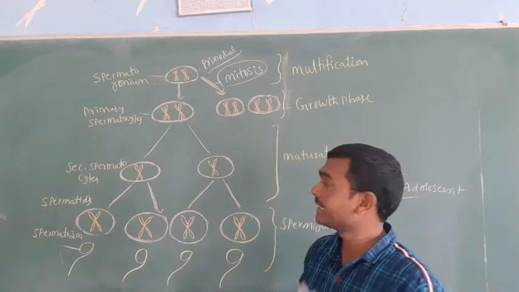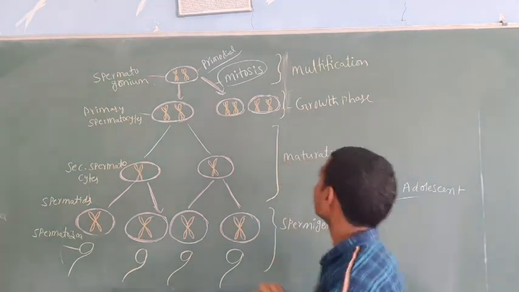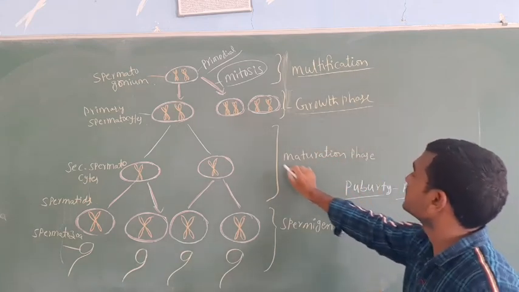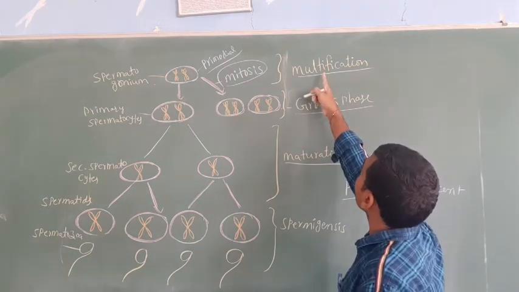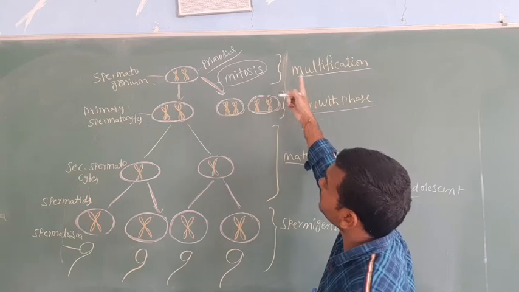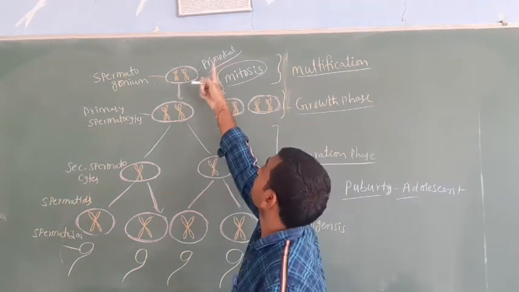I already told you that in spermatogenesis we have three stages. One is the multiplication stage, the second is the growth phase, and the last is the maturation stage. Now we can discuss the multiplication stage. During the multiplication stage, spermatogonia are formed from the primordial cells.